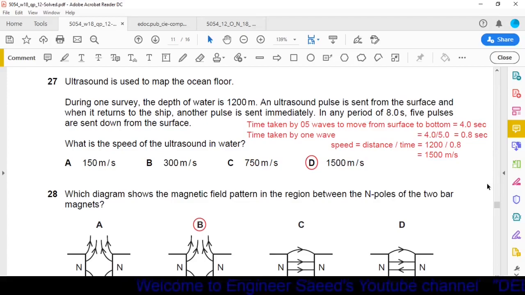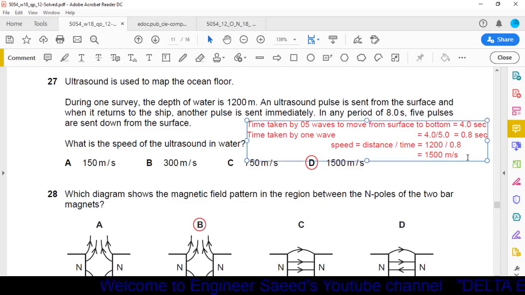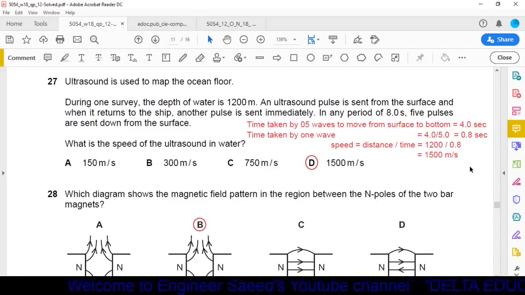Now the time taken to complete this distance of 1200 meters is 0.8 seconds. Distance and time, now we have both. By solving this, we will get the answer 1500 meters per second. So 1500 meters per second is given in option D. So option D is the correct one.